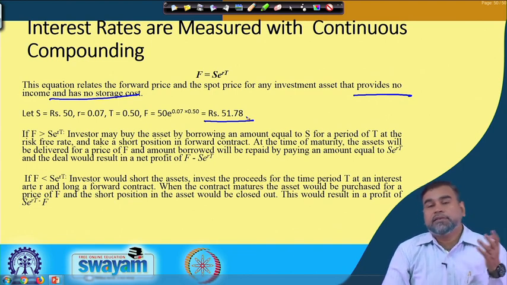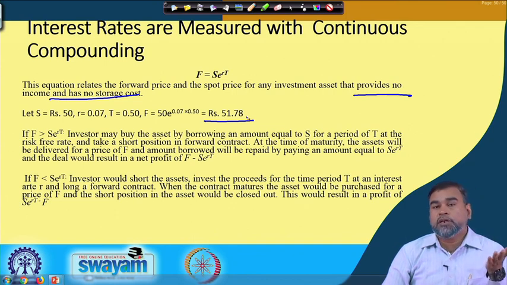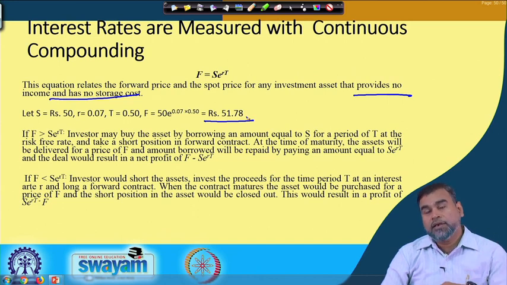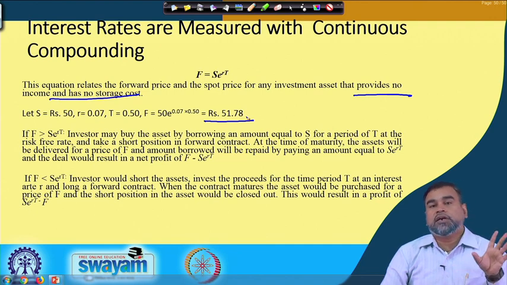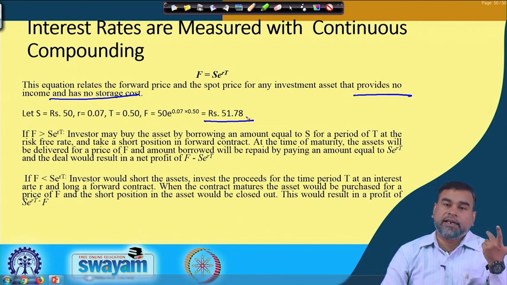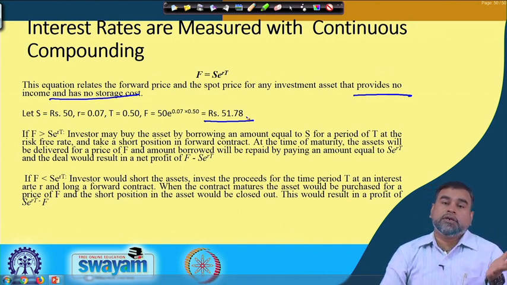The borrowed amount is S, interest is compounded, then how much money will he repay? He will repay S e to the power rT, but already he has taken a selling position, a short position in the futures market. That is why when the contract matures, he will get his price on that particular day, he will get F. And if F is greater than S e to the power rT, then even if he has borrowed that money at a rate of interest of 7% in this case, the risk free rate of return, he can generate a profit of F minus S e to the power rT.